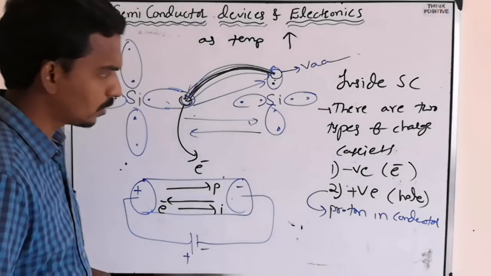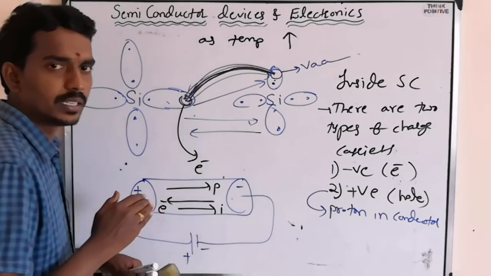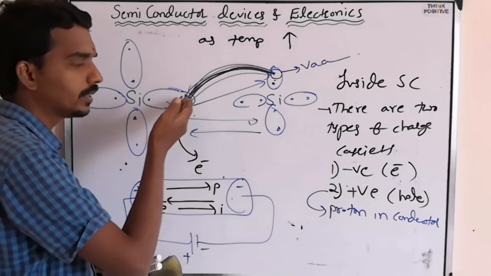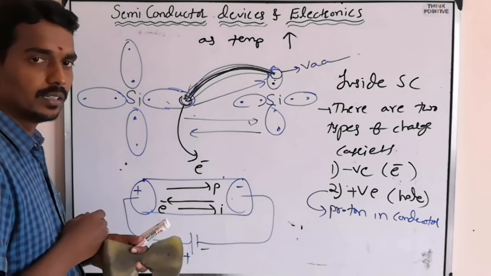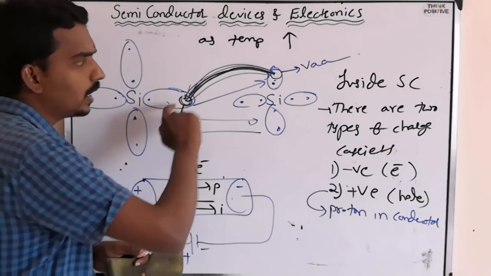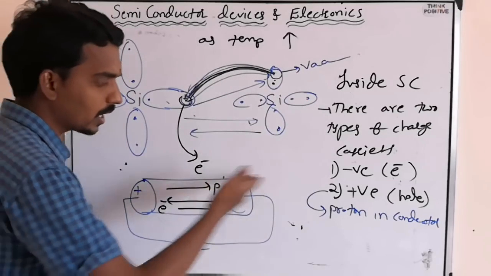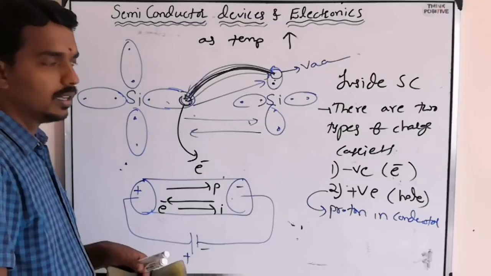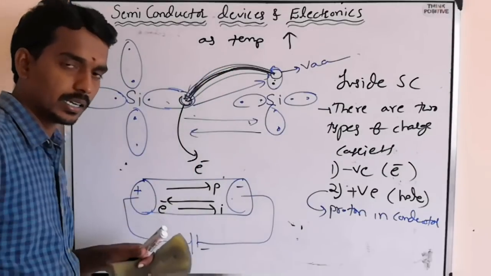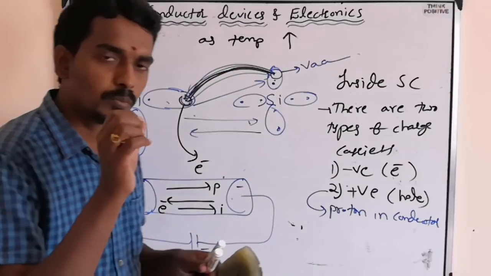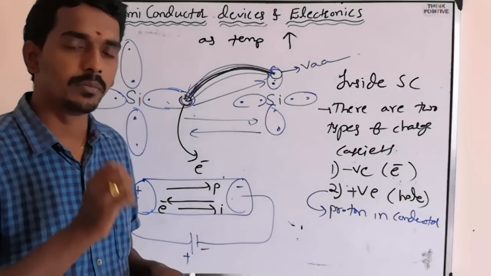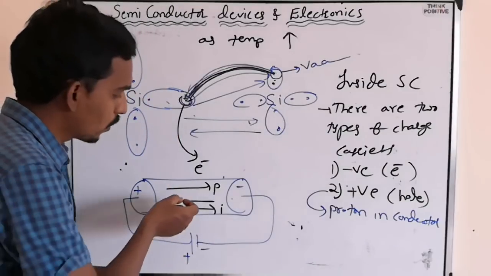Similarly here also, the electron is moving in this way, but the hole is shifting in the opposite way. So the electron shifted this way, the hole is shifting the opposite way. Like the electron is moving leftward, the proton is moving rightward. So inside the semiconductor, the position of the vacancy behaves like a proton.